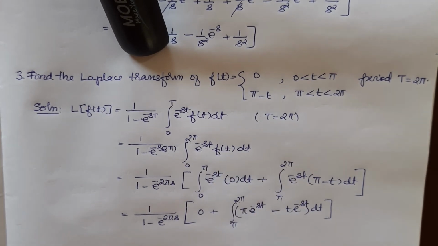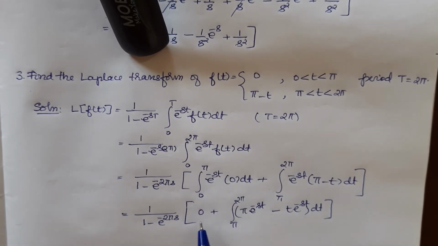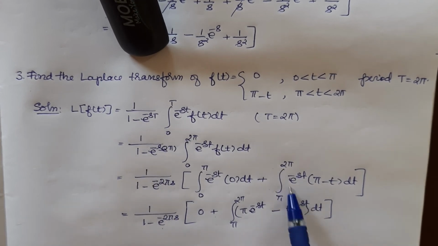From 0 to pi it is defined to be 0, so f of t is equal to 0. From pi to 2 pi it is defined to be pi minus t. Therefore from pi to 2 pi f of t becomes pi minus t into dt. Because this is 0, this integral gets cancelled. So this integral is 0. This term as it is will follow. Plus I have split the integral, pi into e power minus st minus t into e power minus st. Integral is from pi to 2 pi.